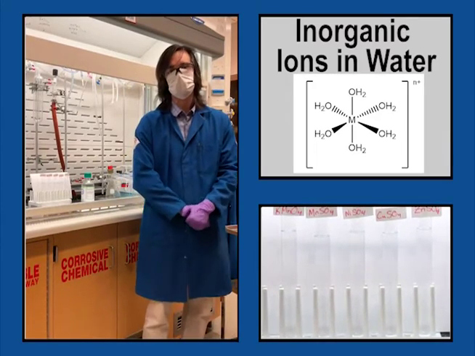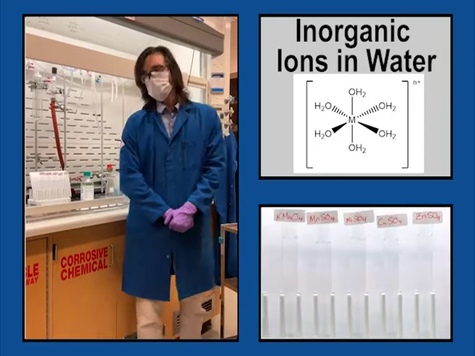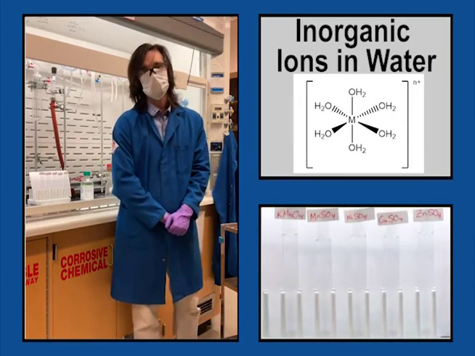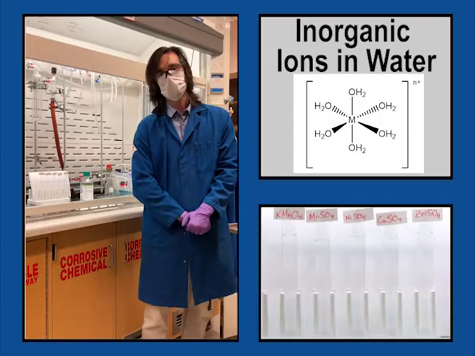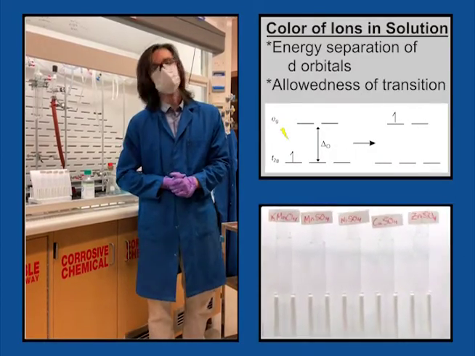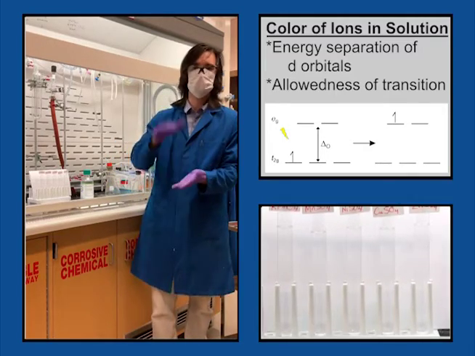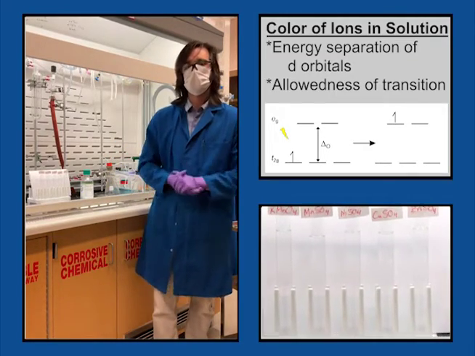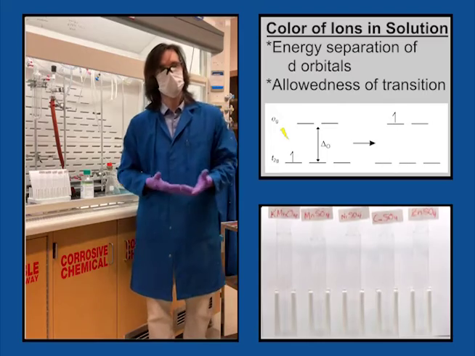Today what we're going to talk about this time is some inorganic chemistry. And so what we're going to show you today are the colors of inorganic ions dissolved in water. The color of an ion in solution depends on the energy separation of the d orbitals, and the intensity comes from the loudness of the transition.